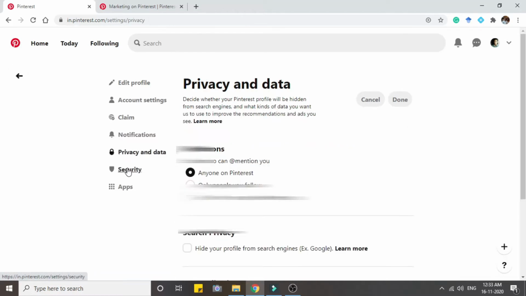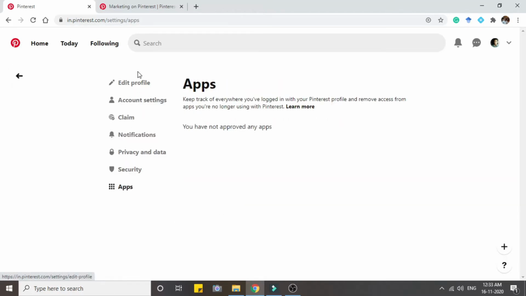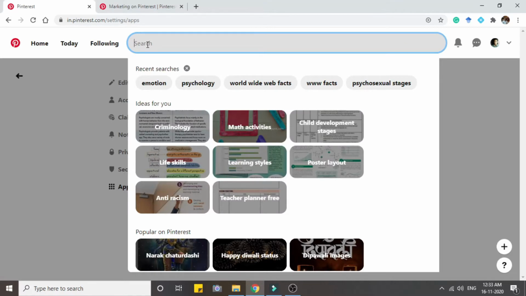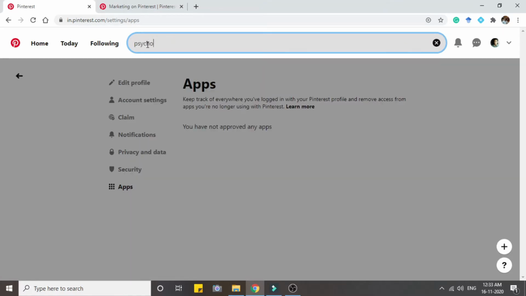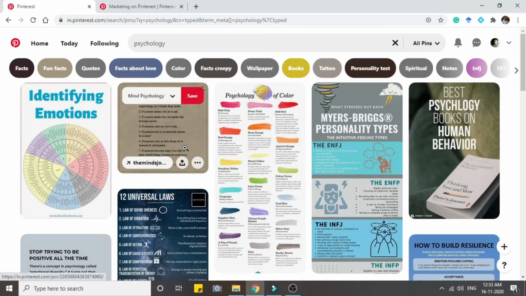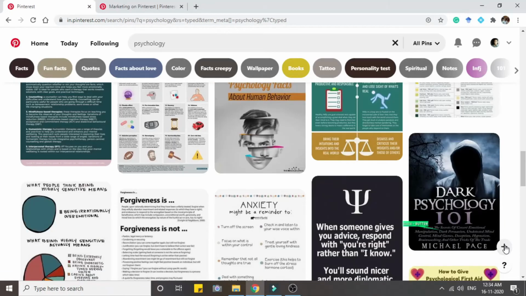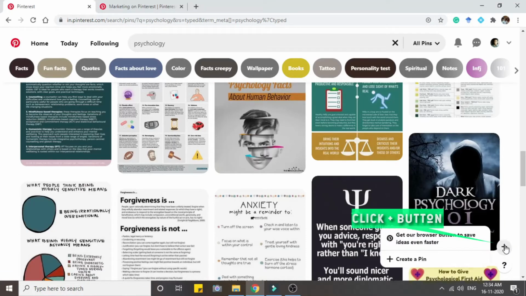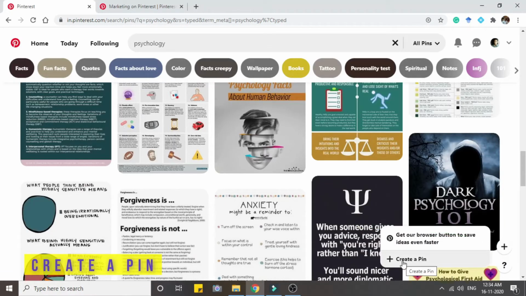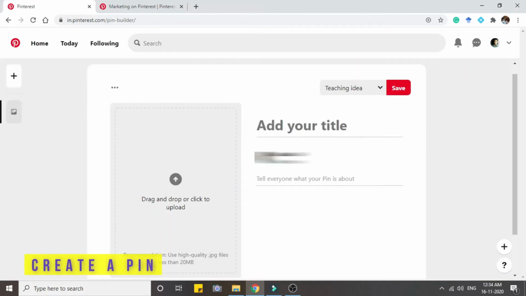In the search bar, we can search any topic of our interest. By clicking the plus button, we can create our own pin. Also, we can add our title and drag and drop or click to upload a photo here.